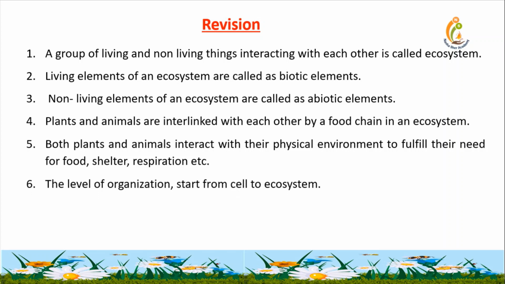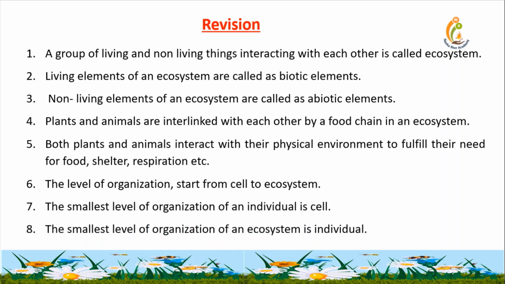The level of organization starts from cell to ecosystem. The smallest level of organization of an individual is cell. The smallest level of organization of an ecosystem is individual.